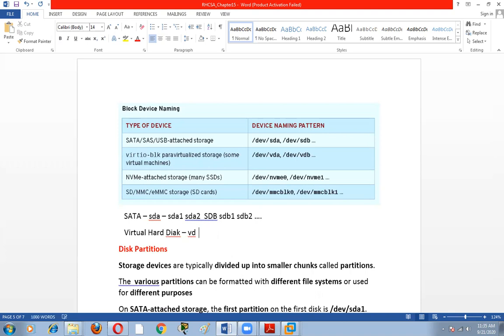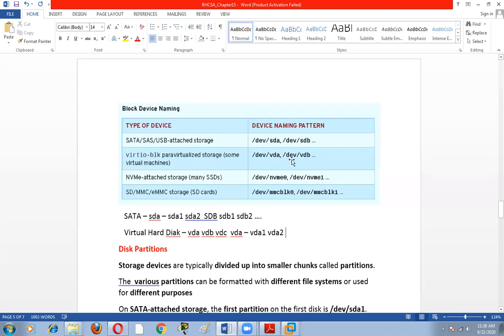So we can use VDA, VDB, and VDC as hard disk names. In VDA, VDA1 is your first partition, VDA2 is your second partition. Just like that we can create partitions.